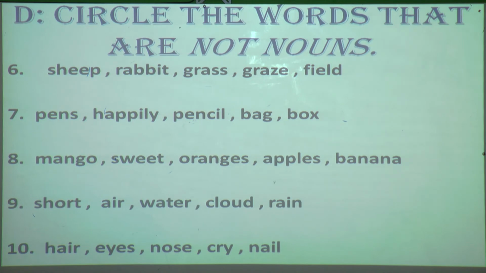See students, whichever you feel is a noun, you keep it, but the one which you feel is not a noun, that you have to circle it. Next, 8th, mango, sweet, oranges, apples and banana.